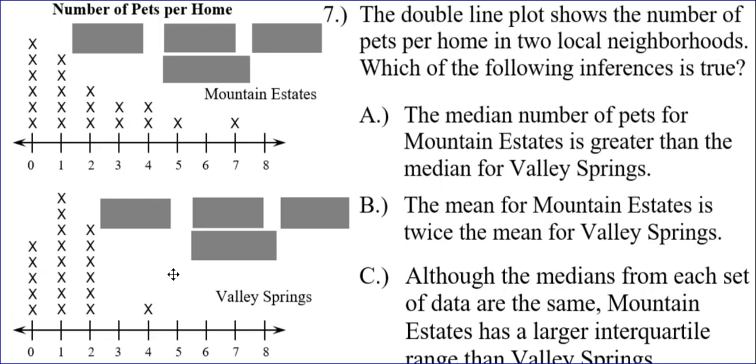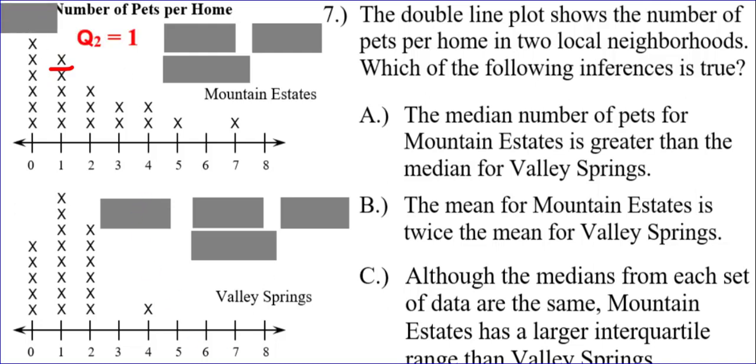All right, problem number 7, double line plot. Part A, the median number of pets for Mountain Estates is greater than the median for Valley Springs. Okay, so if you counted how many X's there are, 20. So 1, 2, 3, 4, 5, 6, 7, 8, 9, 10. That means the median is between the 10th and the 11th number. So the median here is 1.